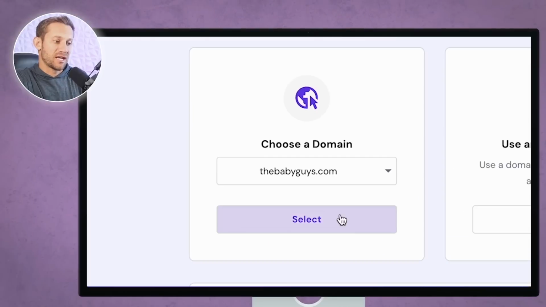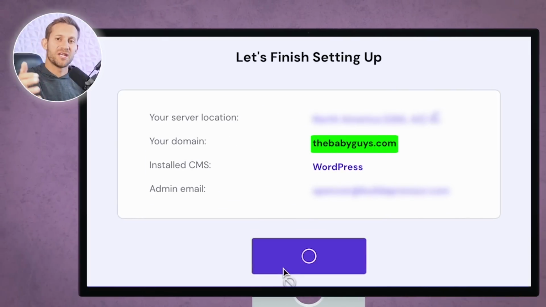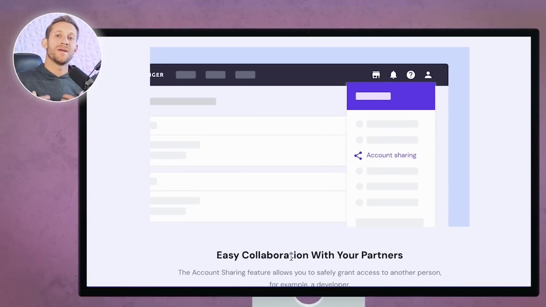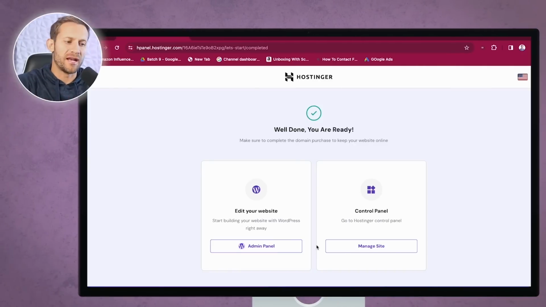Now's where it asks us to connect to the domain. We're going to choose the baby guys since we already have that domain, and we're going to finish setting up. And now we've got the website, we've got it hosted, it exists on the internet. We can now start giving it a look and a feel and actually creating. The next thing we're going to do is start editing our website.